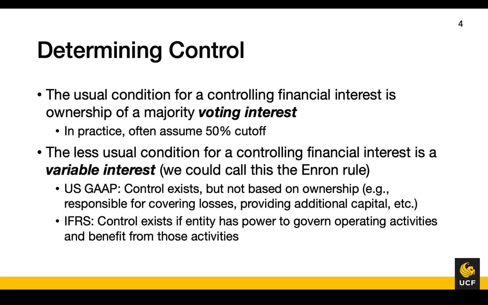However, the contracts creating these entities specified things like if the entity needed a cash infusion to be able to continue its operations, Enron would provide that cash. These clauses gave Enron effective control of the spun-off entities.